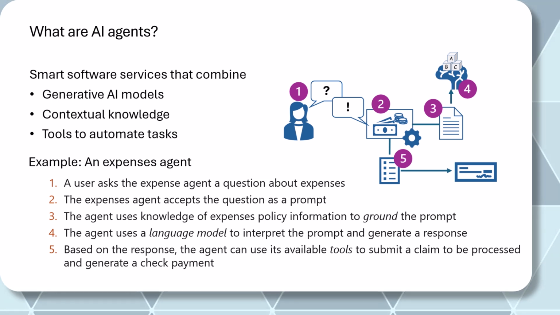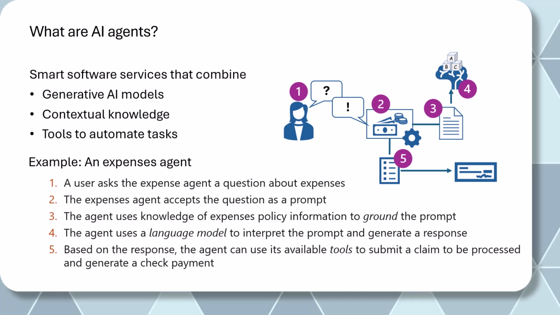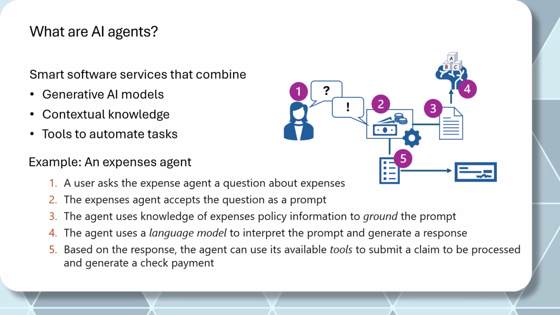Based on that, step number four, the agent is going to use a language model to interpret the prompt and generate a response. Remember, this time it is going to use large language models or small language models in combination with your expense policy document. Both are going to be combined in this, and based on that, it's going to give you a response.